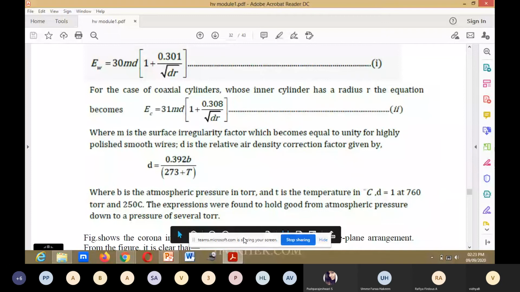We have learned the factors affecting corona and how it can be reduced by using bundled conductors, or by maintaining the distance, the spacing, between the two conductors.